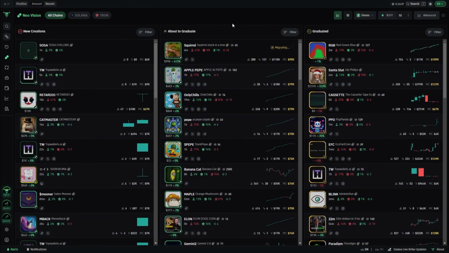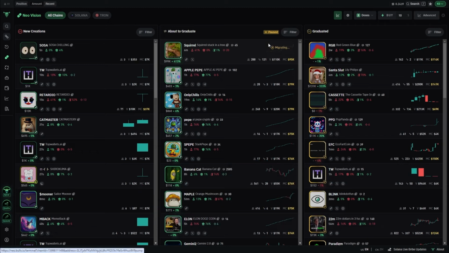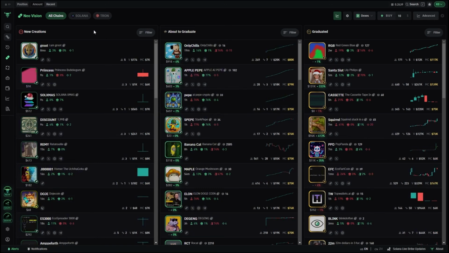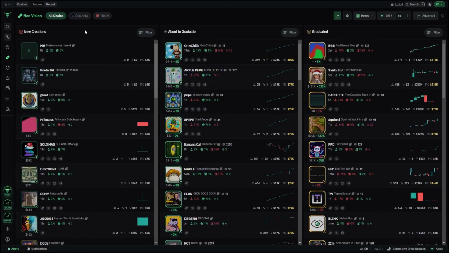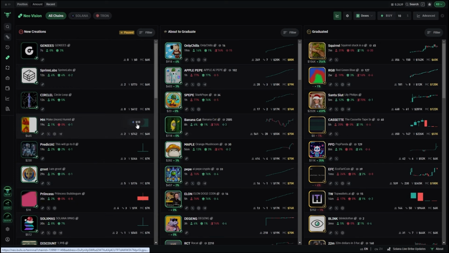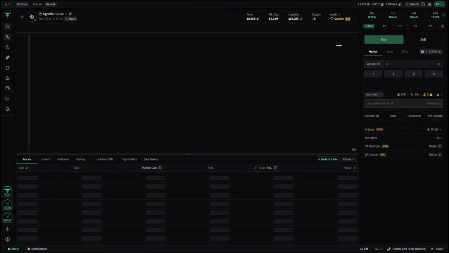Now, another thing that's different in this update is you can actually pause the Neo Vision. If you hover over it, as you can see here by my cursor, it says paused right there. When we're searching, it pauses adding new coins. So to give another example of that, if we hover over this left-hand side, as you can see, they're currently moving at the moment, but if we hover over it, it now pauses it. And that means that we can click any of these buttons that we like, without it jumping through the coins. It actually gives us a second to select the option that we need to select. So let's just say we found a coin that we liked.